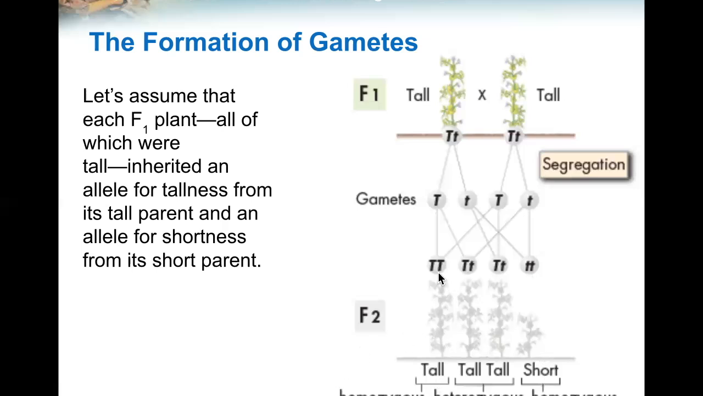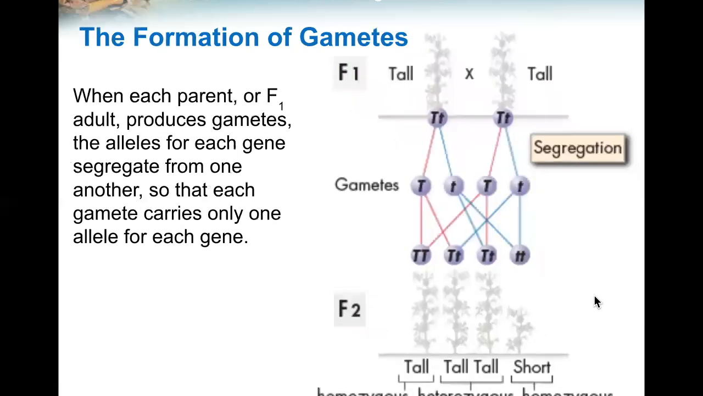Homozygous means that they're both T and T, the same allele. Heterozygous means you have one of each. And then homozygous, also the same, in this case, two short. When each parent, or F1 adult, produces gametes, the alleles for each gene segregate from one another so that each gamete carries only one allele for each gene. They'll separate into tall gamete and short gamete.